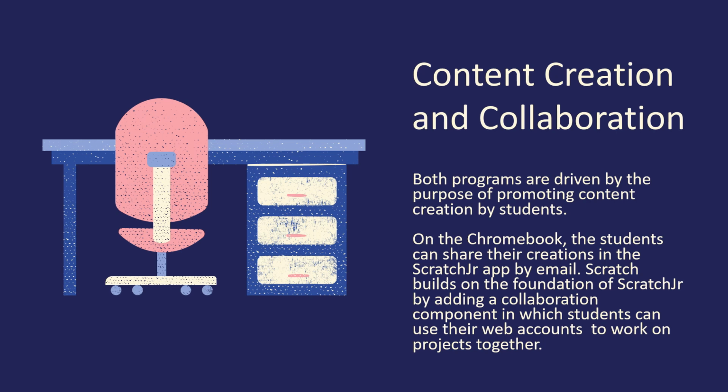In the process, children learn to solve problems and design projects, and they develop sequencing skills that are foundational for later academic success. They also use math and language in a meaningful and motivating context, supporting the development of early childhood numeracy and literacy. It is clear that student-centered content creation is the primary goal of the Scratch coding programs. In addition, on the Chromebook, the students can share their creations in the ScratchJr app by email. Scratch builds on the foundation of ScratchJr by adding a collaboration component in which students can use their web accounts to work on projects together.